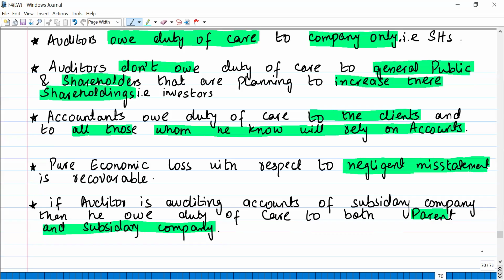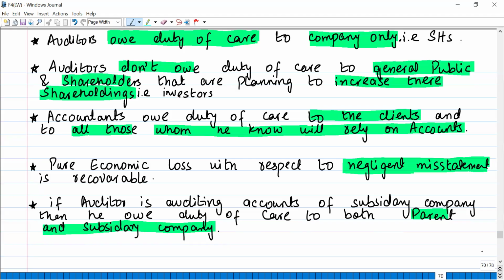It is not for suppliers, it is not for customers, it is not for banks, it is not for the shareholders who want to invest more in the company. It was for the current shareholders. So basically, the auditor was saved. They didn't owe duty of care to Caparo Industries, who purchased the shares in the company relying on the audit report. The auditors owe duty of care only to the existing shareholders of the company.